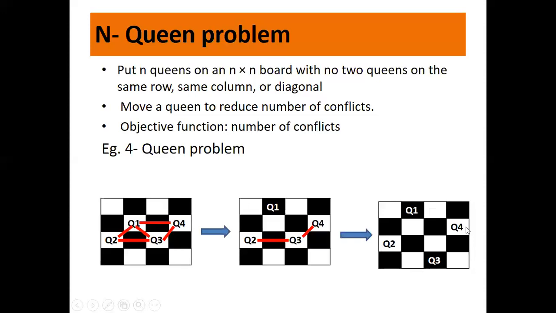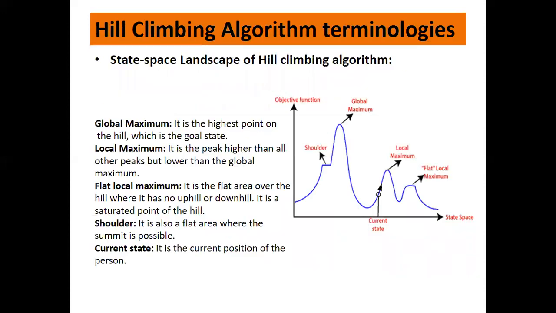So this is a simple algorithm where we have applied a heuristic and hill climbing approach. So here what you can observe, what is the solution here? This is the solution. The solution does not count the intermediate states or the whole path. Only this is the solution. This is the difference between the informed search and this local search. I hope it is a bit clear. We'll take another good example in detail, but let us first see about hill climbing algorithm terminologies.